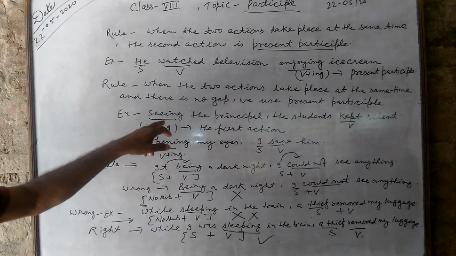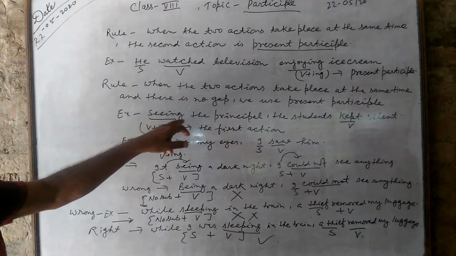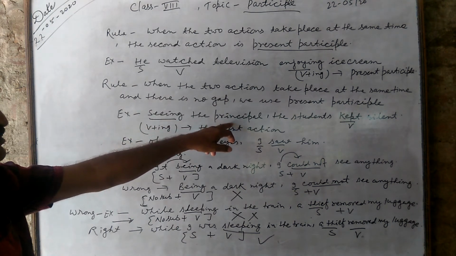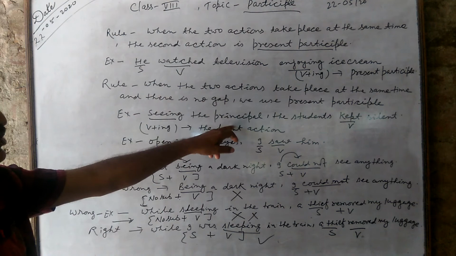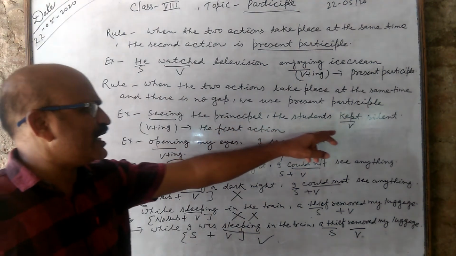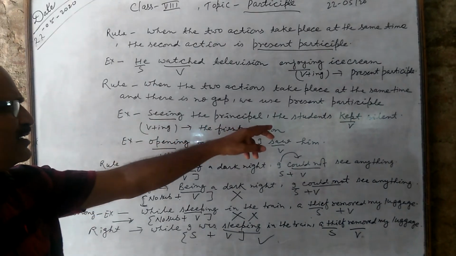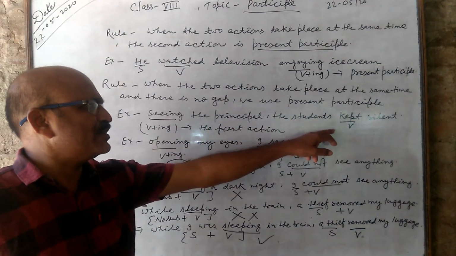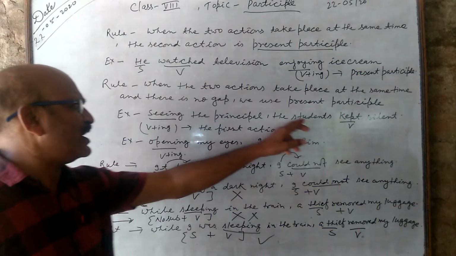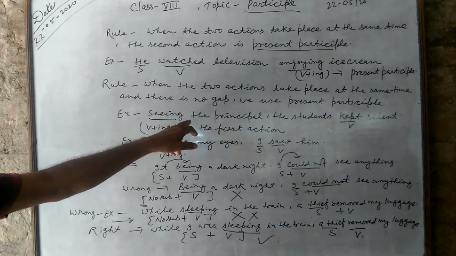Because seeing qualifies the principal. Seeing the principal, the students kept silent. And there are two verbs here, kept and seeing. Who kept quiet? The students kept quiet. What did the students see? The students saw the principal.